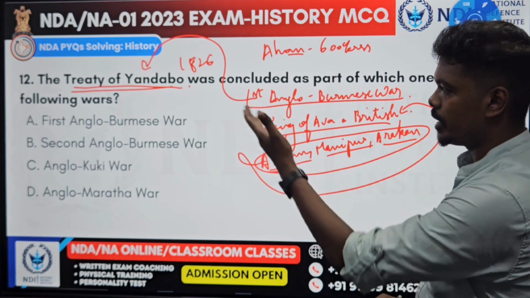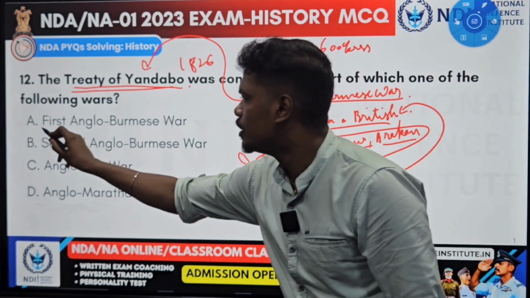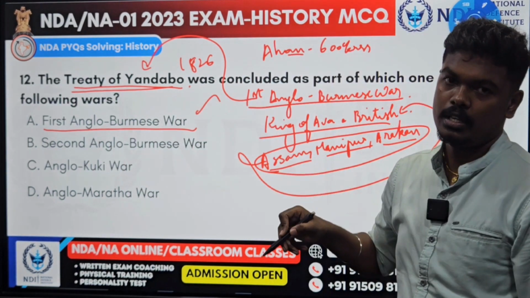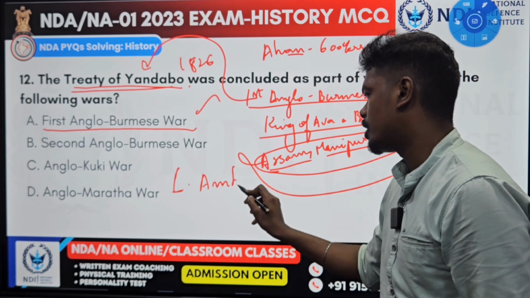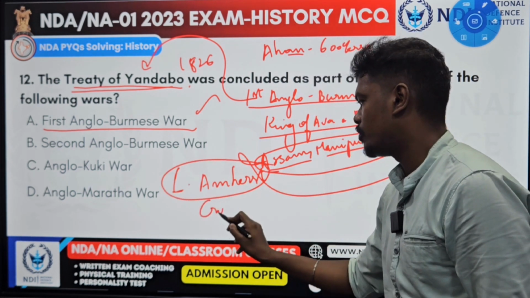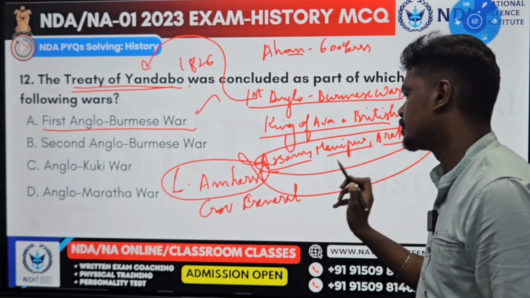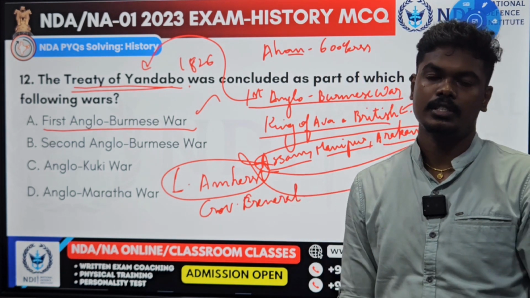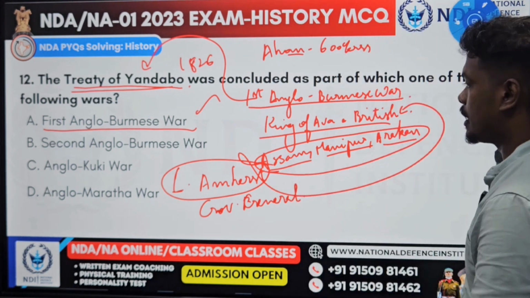Yes, and that is what they have asked. Treaty of Yandabo was concluded as part of which of the following wars? It is none other than the First Anglo-Burmese War. It was Lord Amherst, the Governor General of British India when this war happened. The second Anglo-Burmese war happened during Lord Dalhousie's period. Yes, so the answer is A.